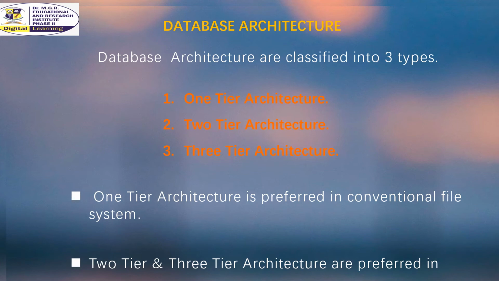Depending upon where the database is stored, the database architecture is classified into one-tier, two-tier, and three-tier architecture. One-tier architecture is prepared in a conventional file system. On the other hand, two-tier and three-tier architectures are prepared in DBMS.